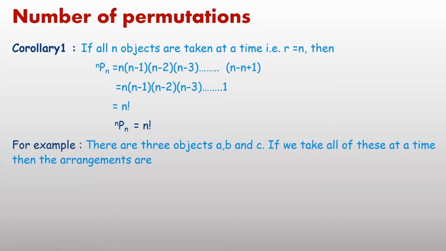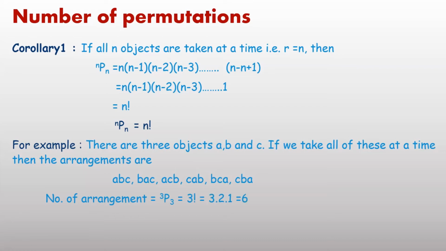We have one option: use the formula nPn. Second, I have just written all 6 combinations here. If you use the formula, you will get the number of arrangements as 3P3 equal to factorial 3 equal to 3 into 2 into 1 equal to 6. Or you can also apply the fundamental principle of counting.